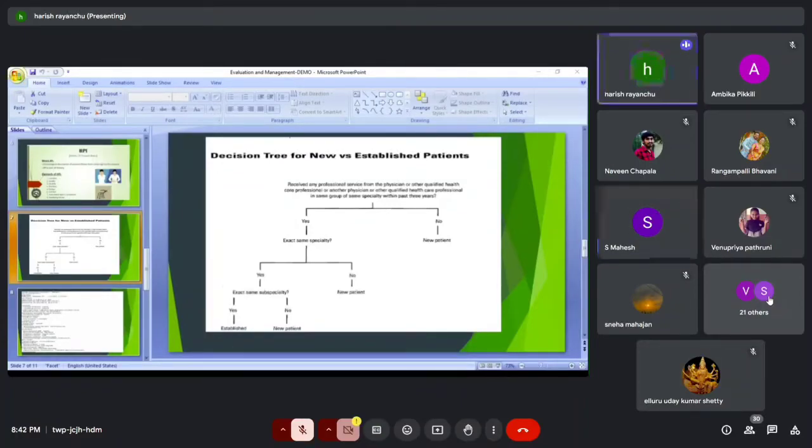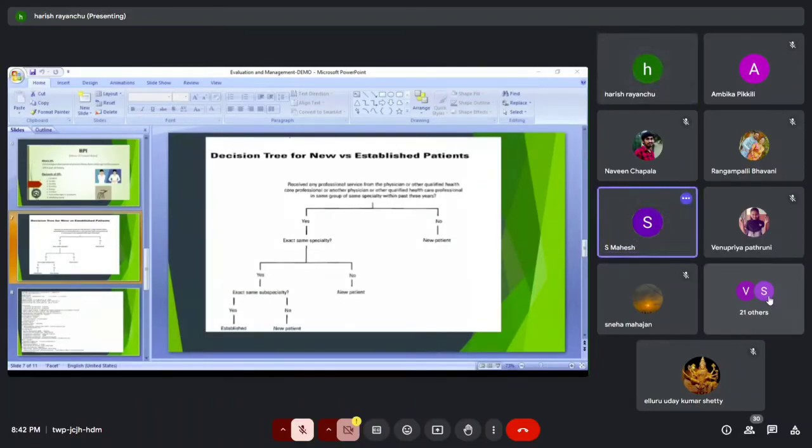Yeah. Within 3 years, if the department is changed, say the first time the patient came for gastro and the second time the patient is coming for neuro or cardio or any other department, nephrology or pulmonology or cardiology or cardiovascular or cardiac EP, whatever it is, if the department is changed within 3 years, you have to consider it again as a new patient. That is the fourth point I am going to say. But before that, you ask. One more question. Yeah, carry on. No problem, I will be here only.